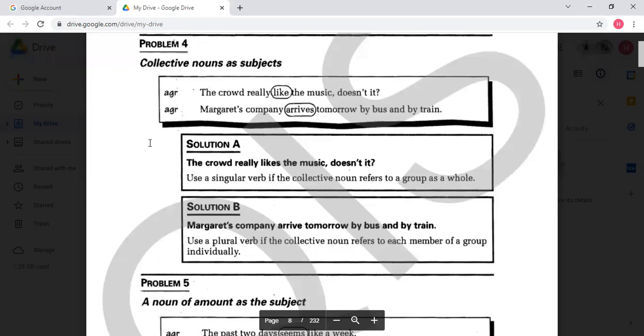From another perspective, you can see that the word team is a noun that includes or involves a group of people working together. So I can say the team are. Same thing goes with the team, the family, the school, the crowd, the audience, the army, the police.